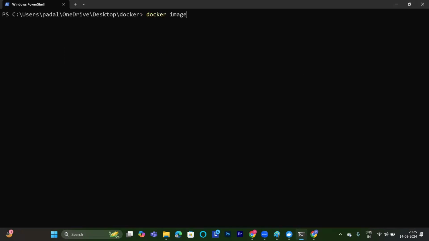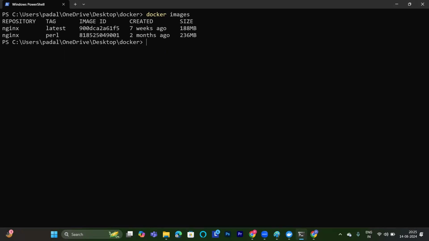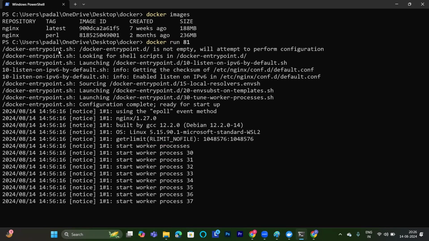Now see, if I go to docker images, what is it giving me? It's giving me 2 versions of the image. What does Abhishek want? Abhishek wants to run a container out of a particular version. I want to run a container out of this version. What do I need to do? I'll do a docker run and I'll use the image ID. You can run the container from the image ID. The first 2 letters are more than enough. You don't need to write more than 2. Now done. Abhishek, got me? Yes, got it. Okay.